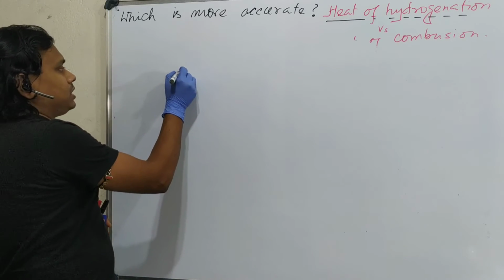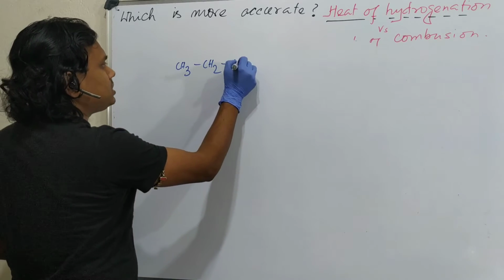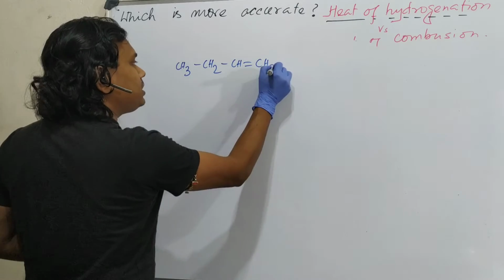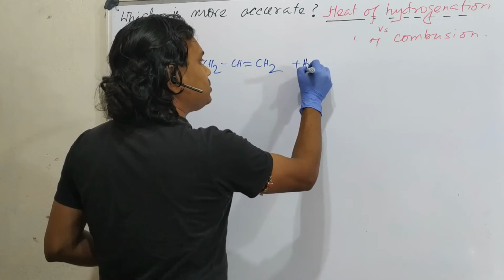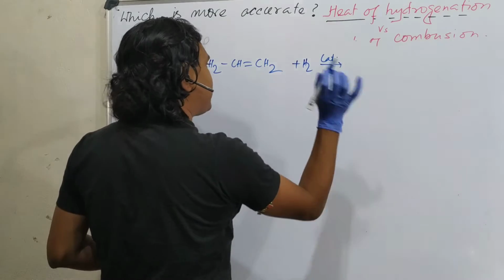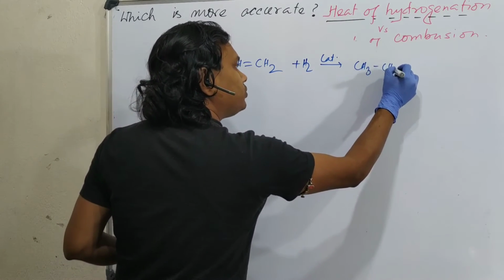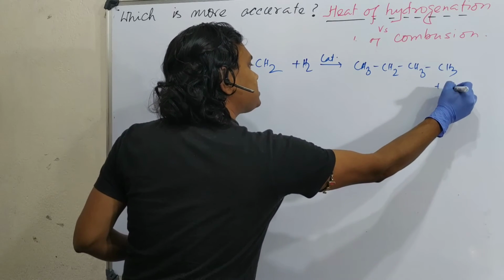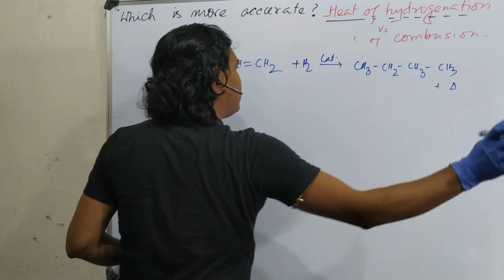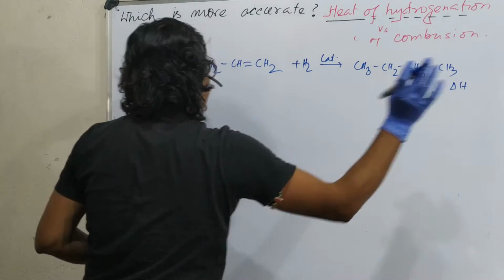For example, you have taken this, CH2=CH, this is actually 1-butene. Okay, and you reacted this with hydrogen in presence of a catalyst like palladium. So what you will get is butane, fine, plus energy, delta H. In this case delta H is also negative, that's fine.